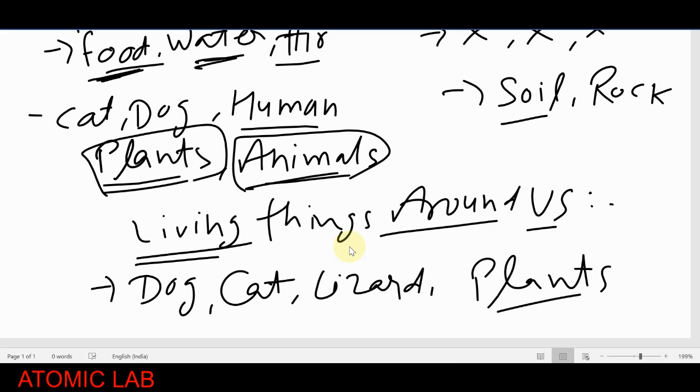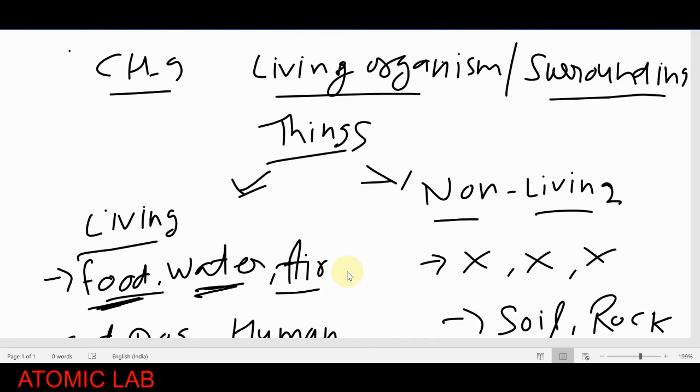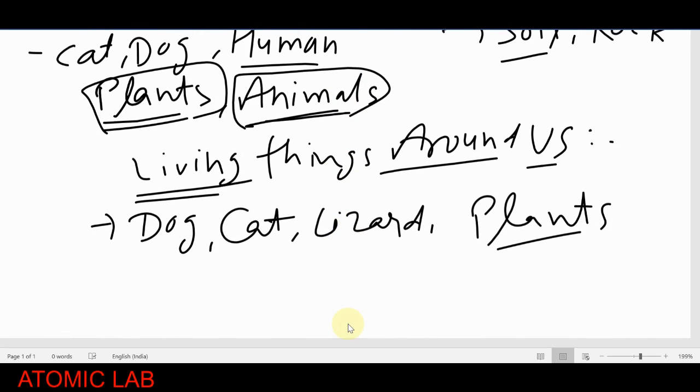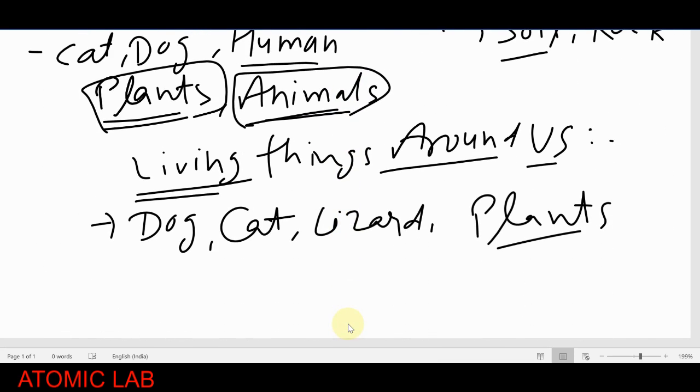Now students, I hope you get the meaning of how we classify things into living organisms and non-living things. One thing you have to remember is the term organism. Organism is a term we use for living things. So if we are talking about organisms, we are talking about plants and animals. अगर हम organisms को use कर रहे हैं तो या तो हम plants या animals की बात कर रहे हैं.